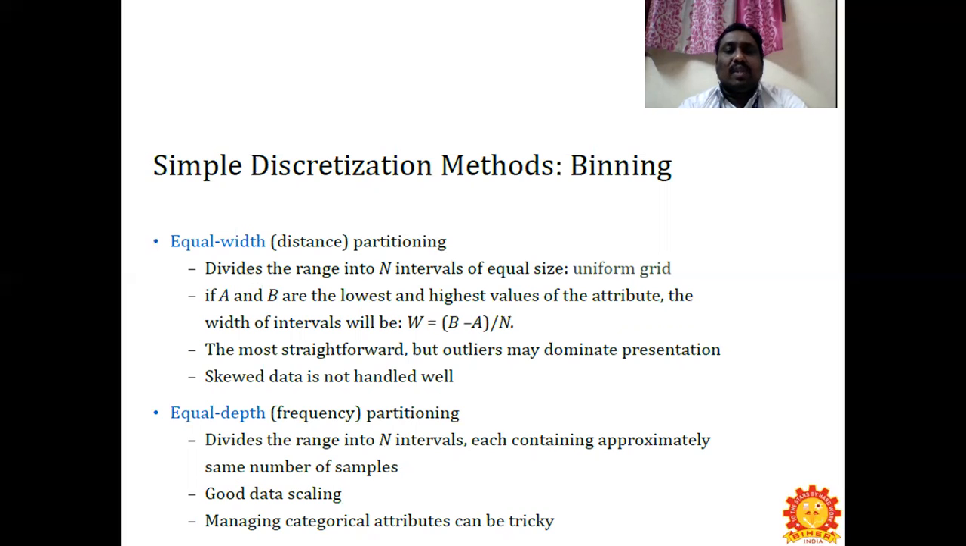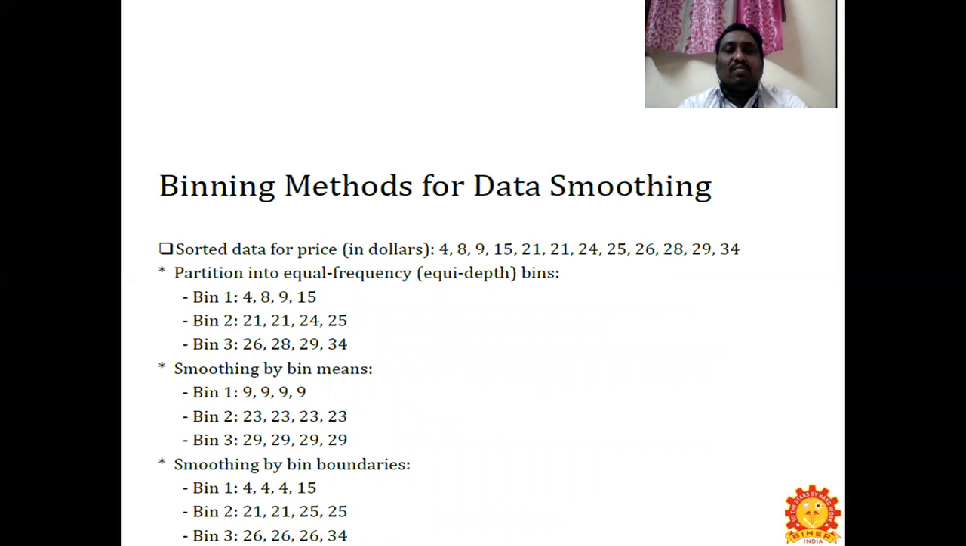So it divides the range into n intervals, each containing approximately the same number of samples. Good data scaling, but managing categorical attributes can be tricky here. Now, binning methods for data smoothing. You can see an example given here: sorted data for price in dollars. It has been given in sequential order.